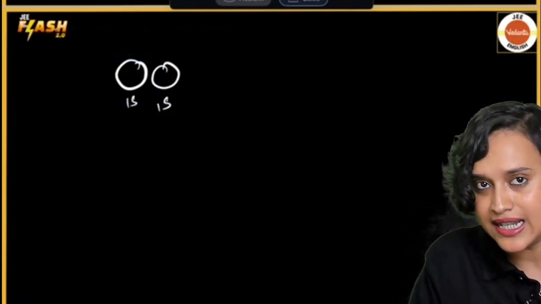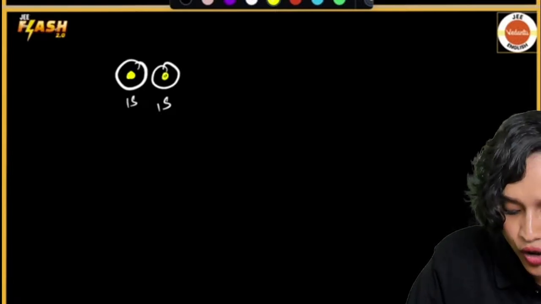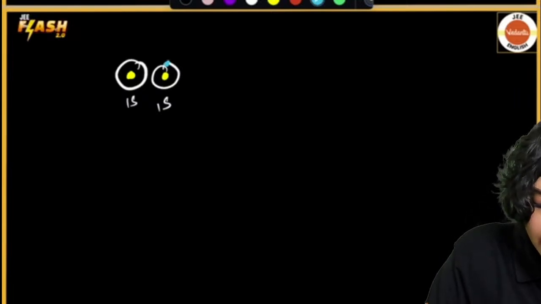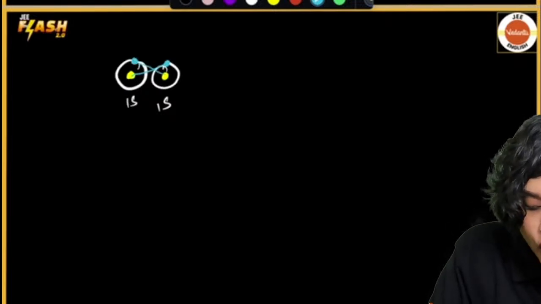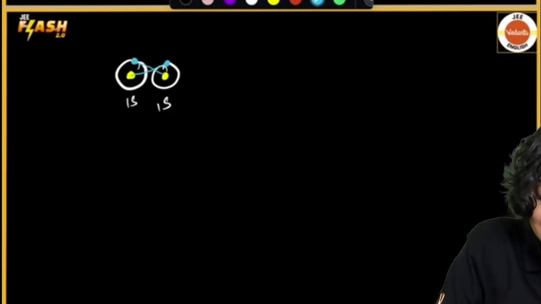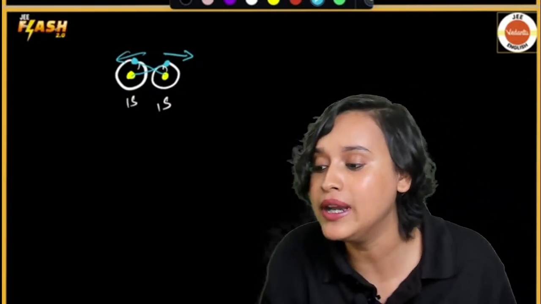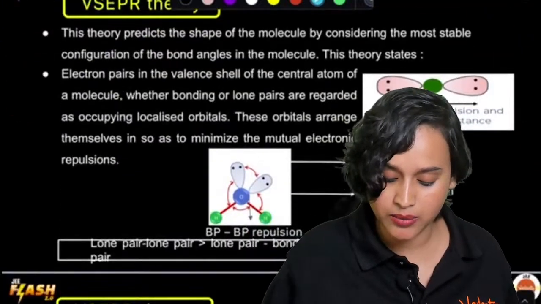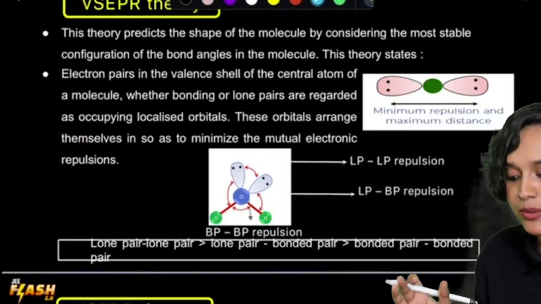Now you have a nucleus here, and here also you have a nucleus. This nucleus is going to pull the electron like this, and this nucleus is going to pull the electron like this, but this electron and this electron will also repel each other. This repulsion has to be minimized. This repulsion has to be minimum. Are you getting my point, everybody? So this mutual electronic repulsion that is happening has to be minimum, right?